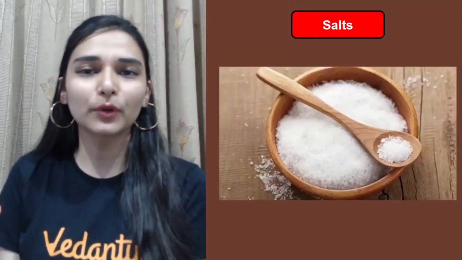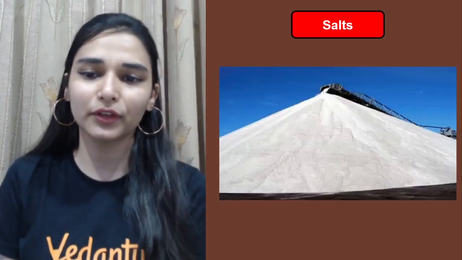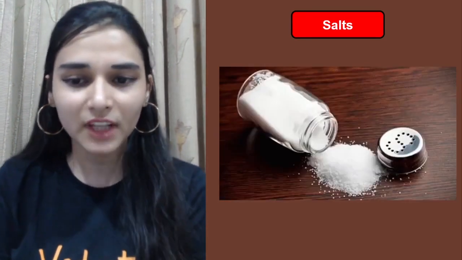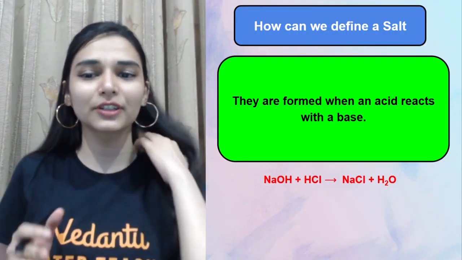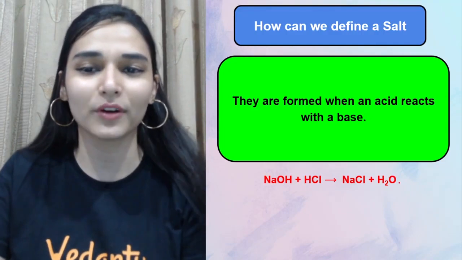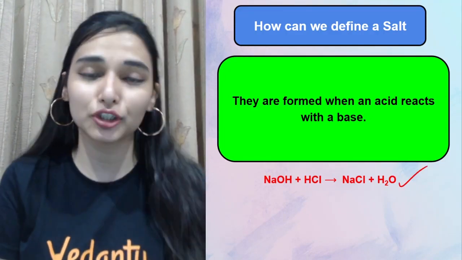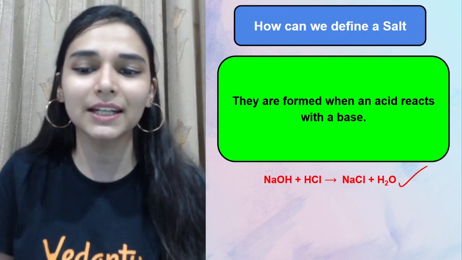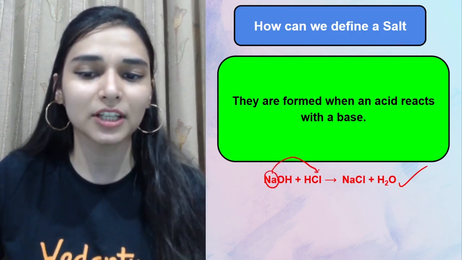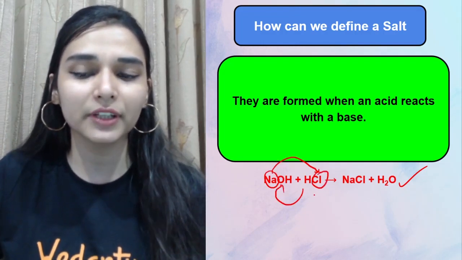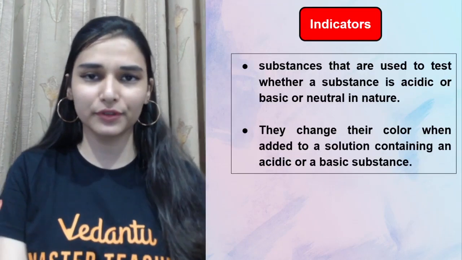Right, now talking about the salt, how do you get salt? Salt को कैसे obtain करते हैं? Like in the chemistry lab, you take an acid and you take a base, make them react with each other, you would be getting salt and water. So that's a kind of neutralization reaction, and you also know that it's a type of double displacement reaction. So we are simply exchanging the ions among the reactants and we are getting the products. I guess there is no confusion in this case.